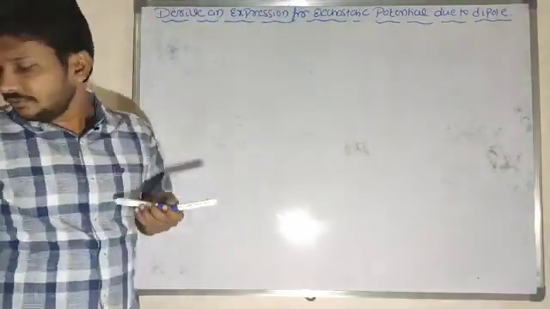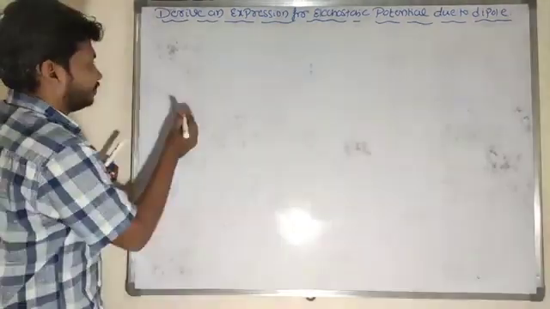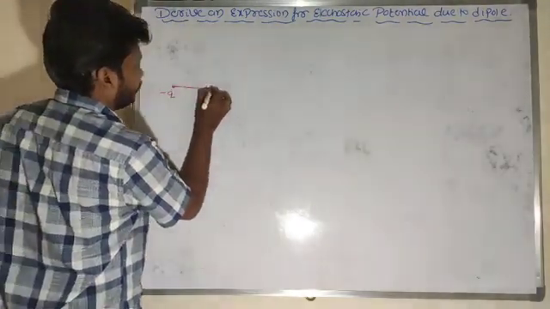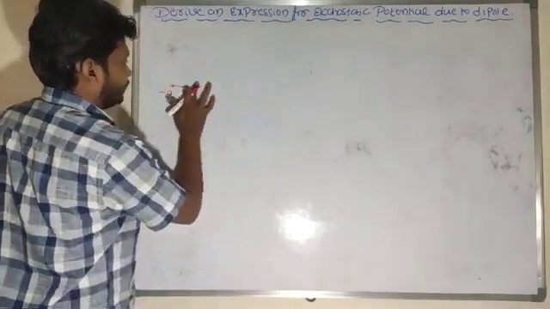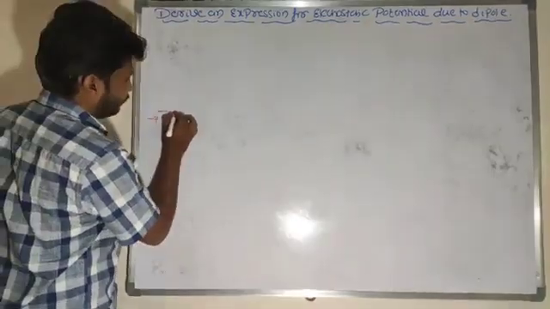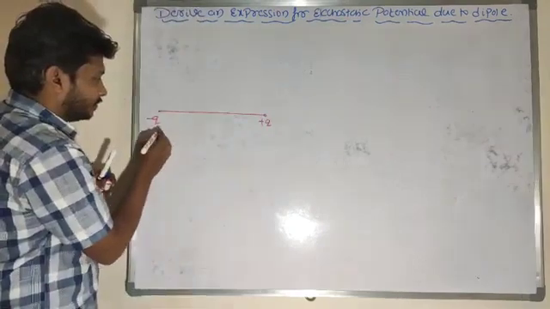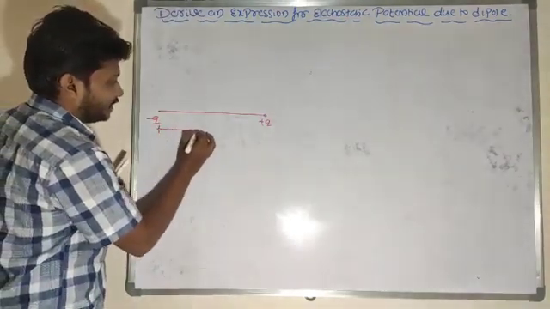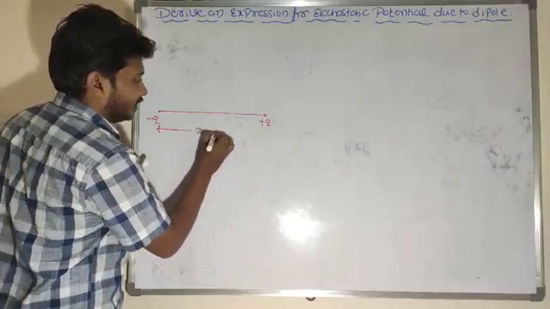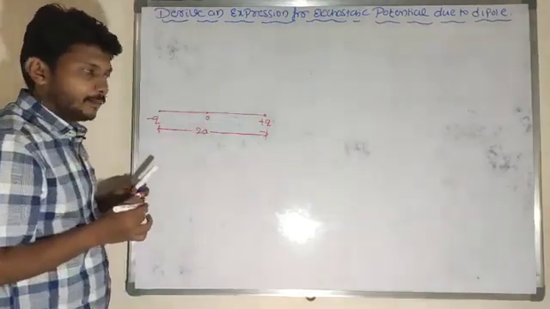For that purpose, first I will consider an electric dipole. For example, this is minus Q and this is charge plus Q. The separation between minus Q and plus Q is the dipole length. That value is 2a, or 2l. So the dipole length is 2a here. For example, let O be the midpoint.